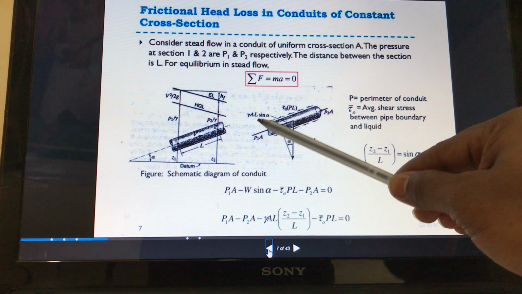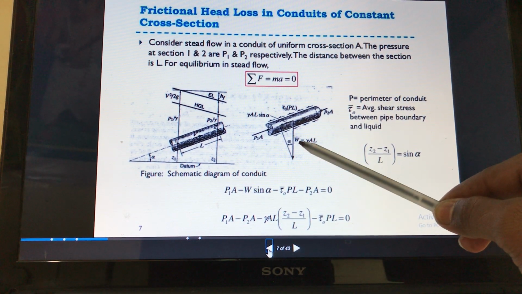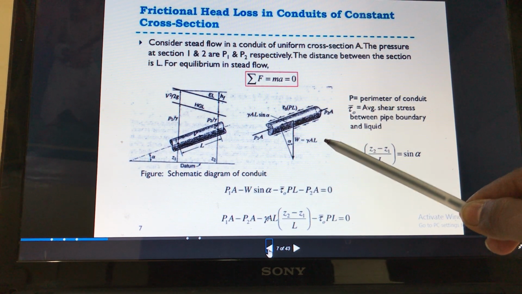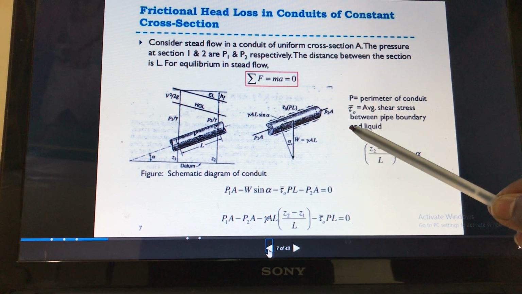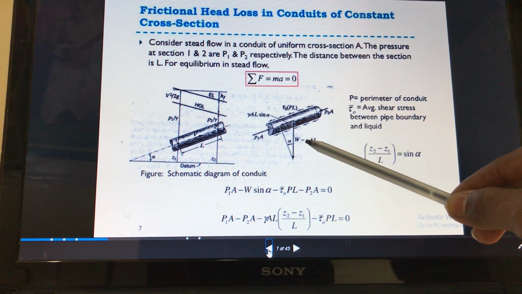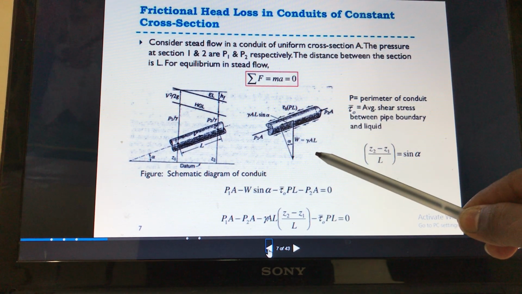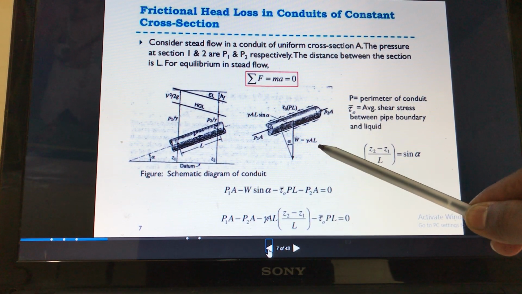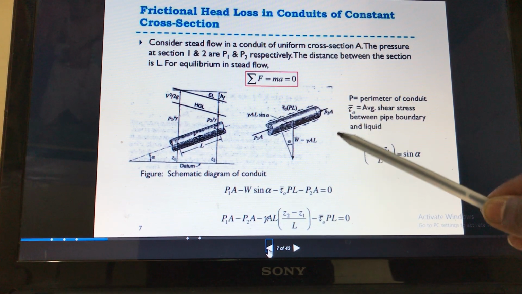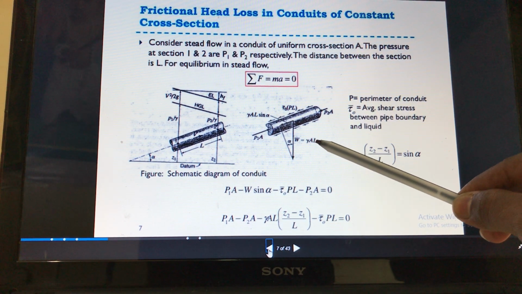Gamma into area into L is the weight. Weight W is equal to mass into g, where mass can be replaced as density into volume, and the volume is area into length.